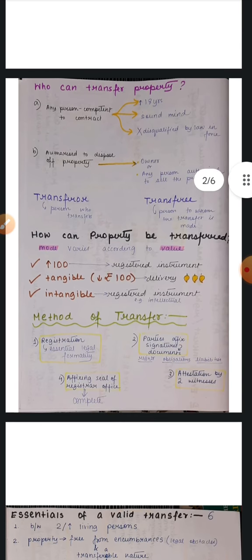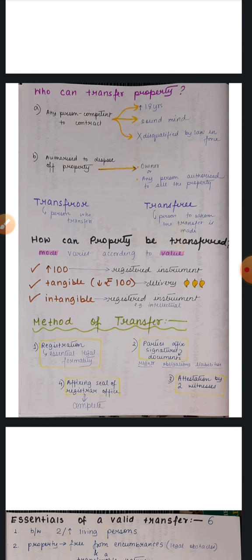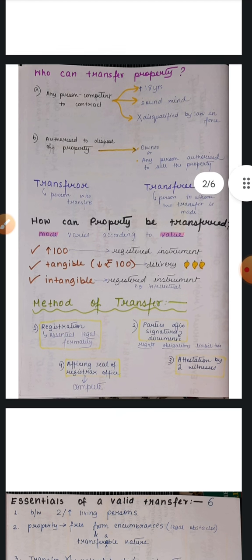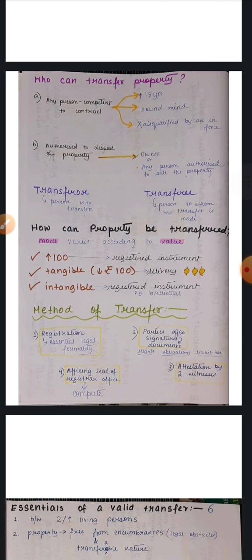If the property is tangible, as in if we can touch the property. Tangible means something which can be touched. And if the value of the property is less than rupees 100, then transfer needs to be done only by delivery. As I have drawn here the small pictures of mangoes, fruits like mangoes or whatever fruits or any other things sold in the market, they are to be transferred only by delivery. Obviously, we don't register something we buy from the shops. Such things below rupees 100 can be transferred by delivery.